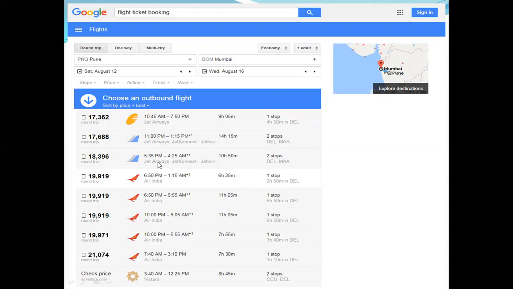application. See here, Jet Airways is there, Air India is there, Vistara is there. Booking a ticket is possible from one platform. These are different vendors, different organizations, but they provide web services, and with the help of these web services you can compare ticket prices and reserve your seats using different websites.